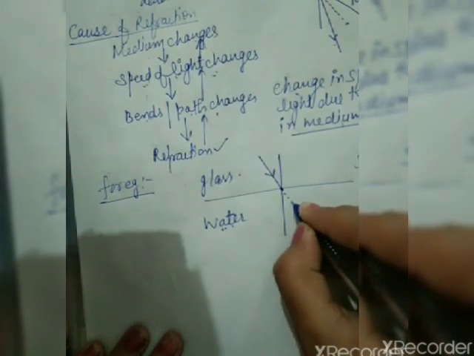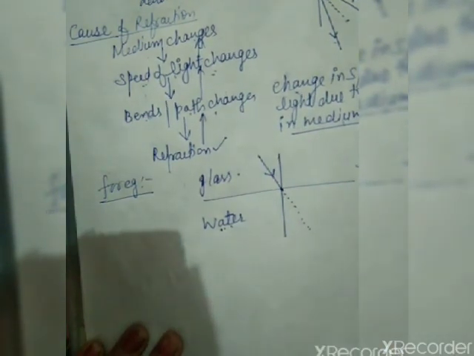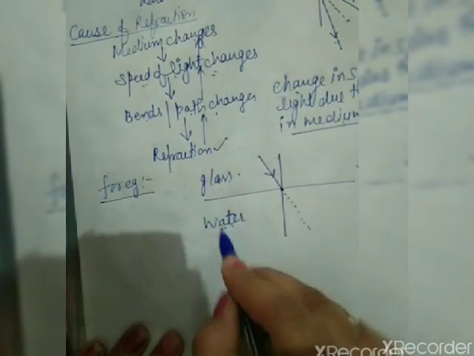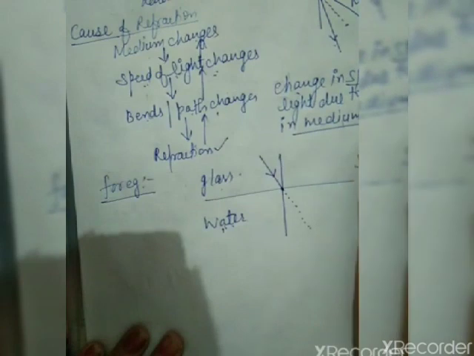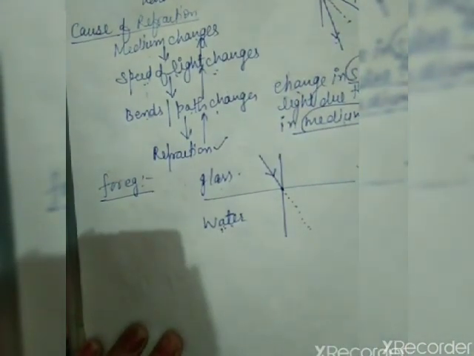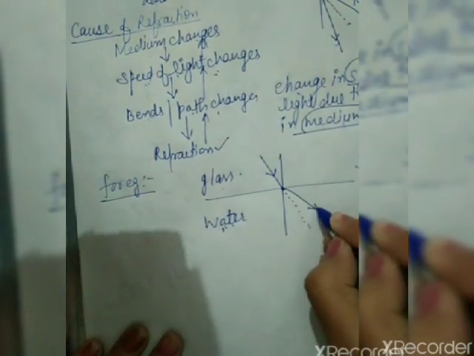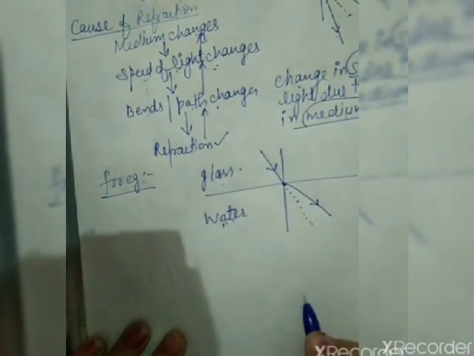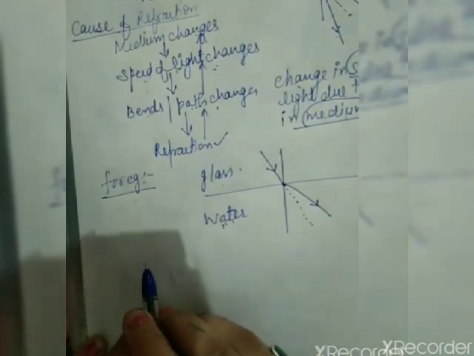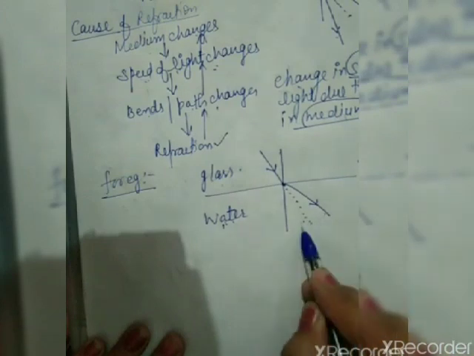I will teach you in detail which path it will follow, but it will change its path. Why? Because due to change in medium, its speed changes. This is termed as refraction. It means it will change its path. So it will not move forward in a similar way, it will bend.